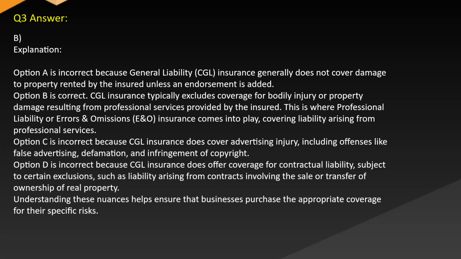Answer B. Explanation. Option A is incorrect because general liability (CGL) insurance generally does not cover damage to property rented by the insured unless an endorsement is added. Option B is correct. CGL insurance typically excludes coverage for bodily injury or property damage resulting from professional services provided by the insured. This is where professional liability or errors and omissions (E&O) insurance comes into play, covering liability arising